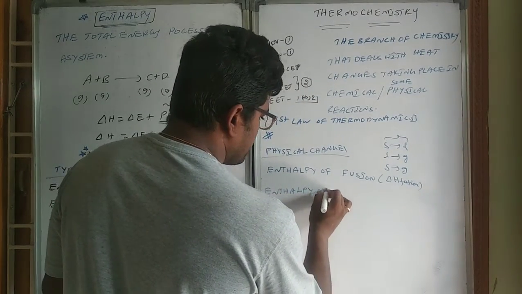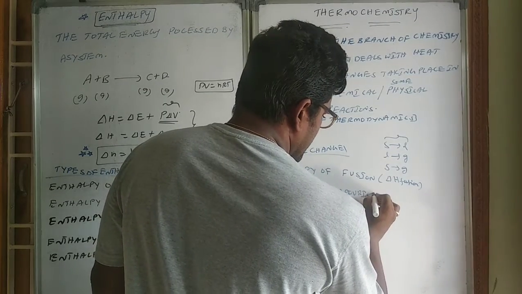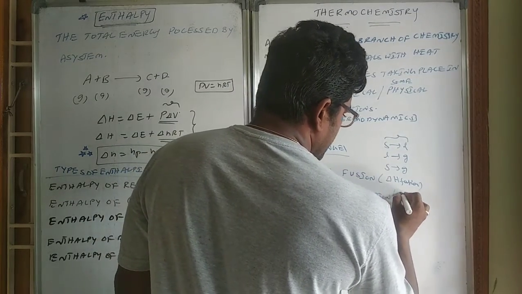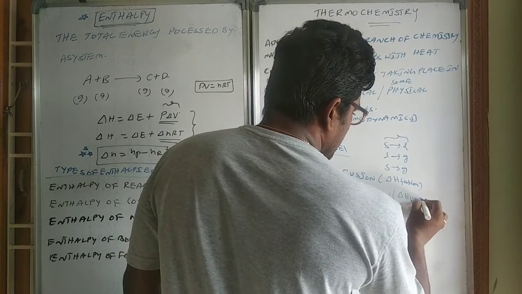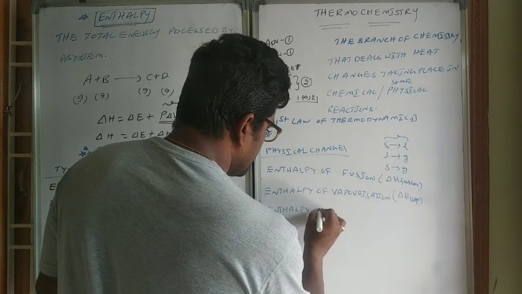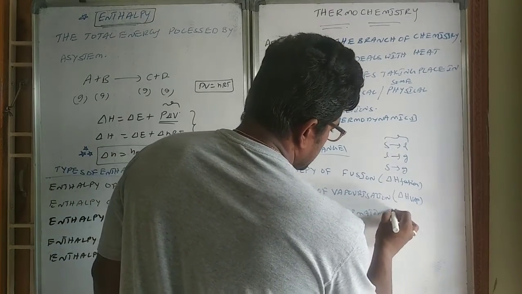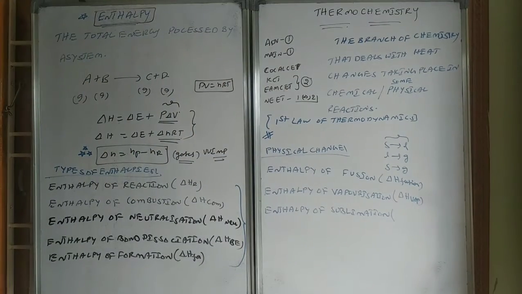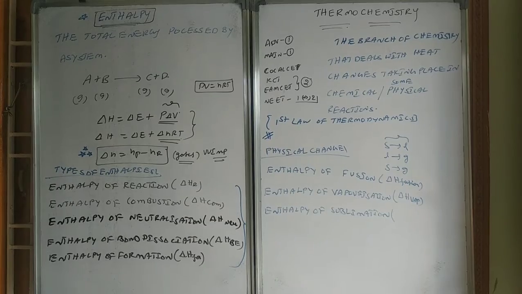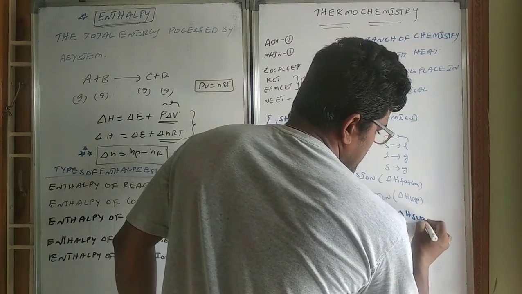Enthalpy of liquid to gas is nothing but vaporization. Enthalpy of vaporization means delta H vaporization. Enthalpy of sublimation. Sublimation means moving from the solid state to the vapor state, and hence we call it enthalpy of sublimation.